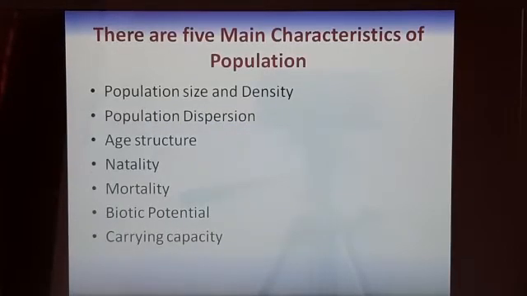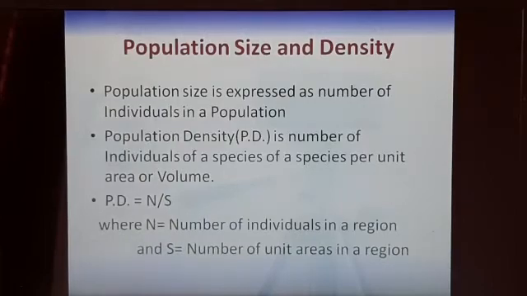There are 5 main characteristics, or you can say 6. First is the population size and density, then the population dispersion, age structure, natality, mortality, biotic potential and the carrying capacity. We will discuss them one by one.